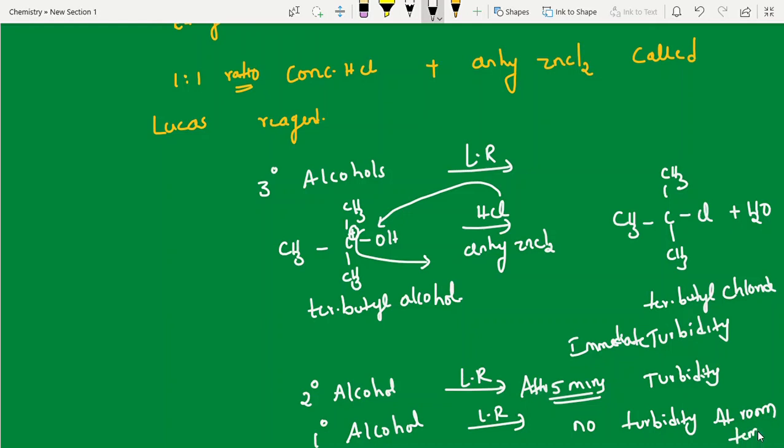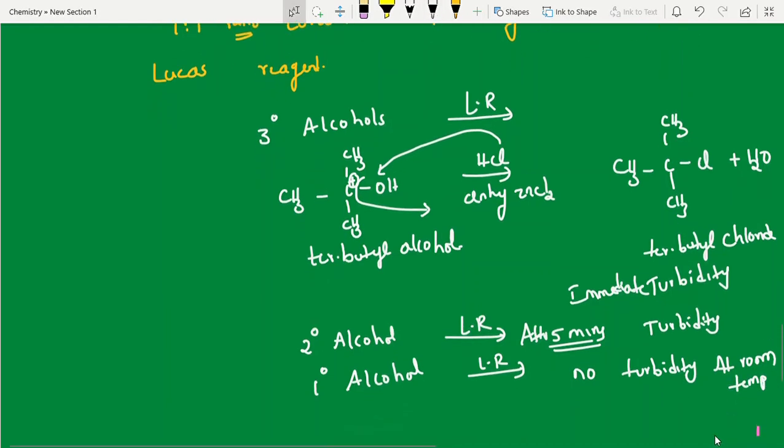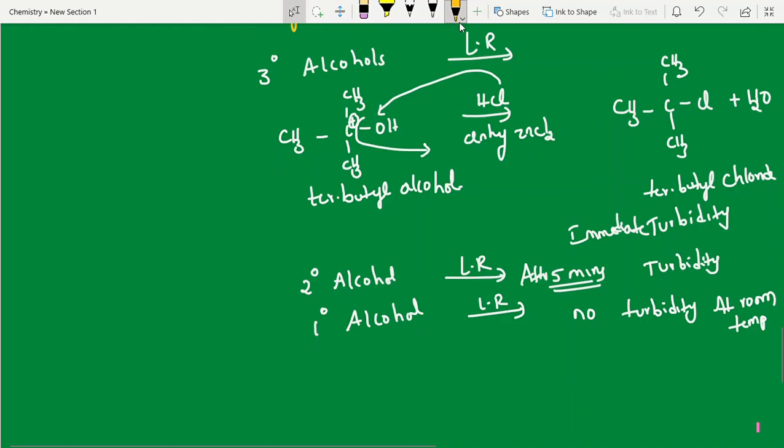Here students, if you start boiling, turbidity slowly forms. That's why generally we say no turbidity at room temperature. If you increase the temperature, it slowly turns into turbidity. So with these main points, I have completed some topics, students. In the next video, HBr reactions, HI reactions, and all we will discuss: PCl3, PCl5, thionyl chloride, all this.